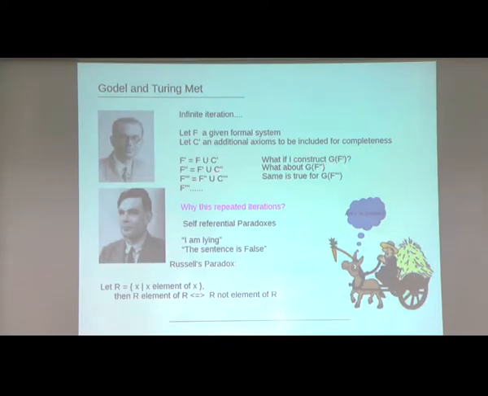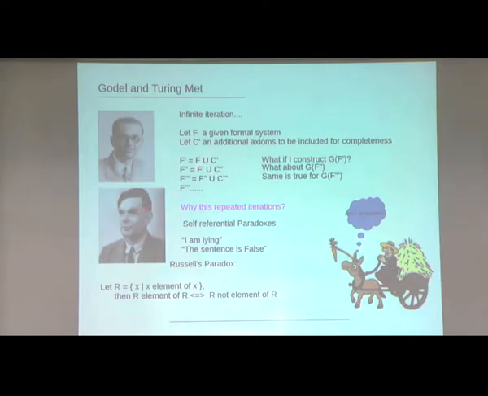Then he says all right, I will construct another axiom C double dash, and so I can have another formal system, but Gödel says again I can construct another Gödel statement using this formal system, and thereby you will probably end up in infinity. So it will continue constructing and you will never achieve a consistent and complete system.